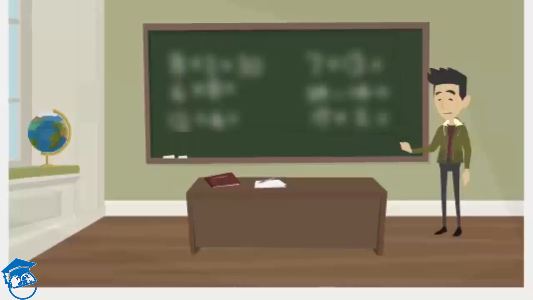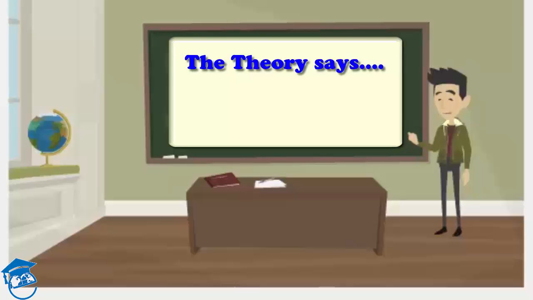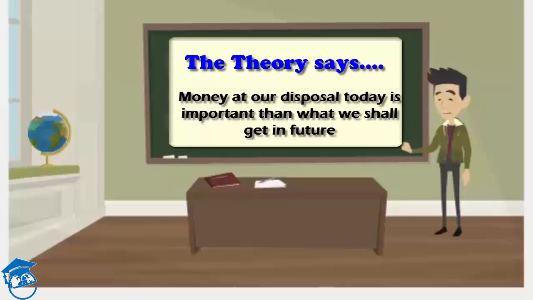Then we tried to understand why exactly, as the cornerstone theory of time value of money, the money at our disposal today is much more important than what we shall be getting in the future. We understood that current money can help us into transaction, consumption, investment, speculation, while if we part away from our money, we are devoid of all these benefits. We also discussed that the current money which is with us at our disposal is quite risk-free in terms of default.